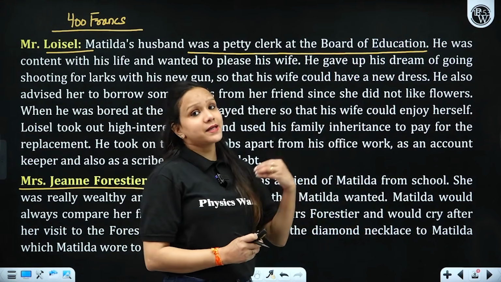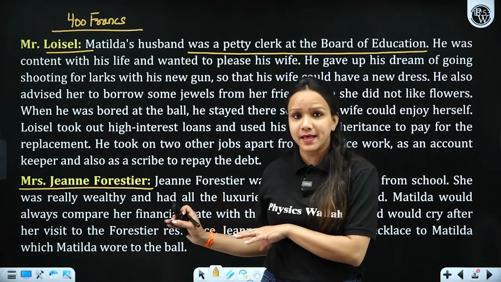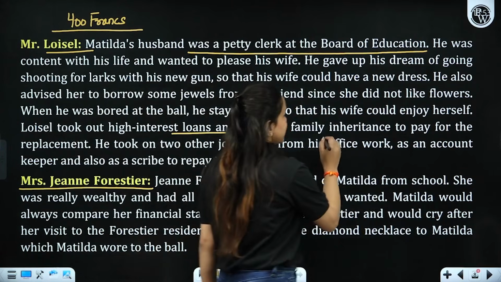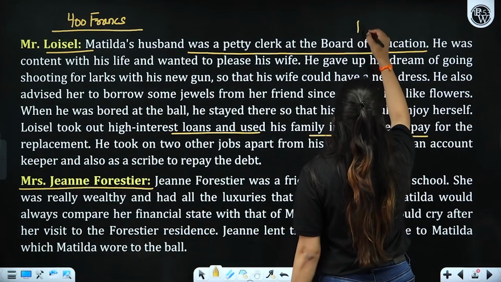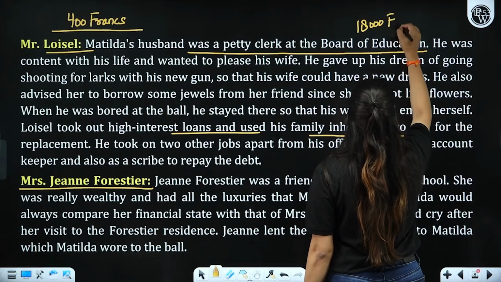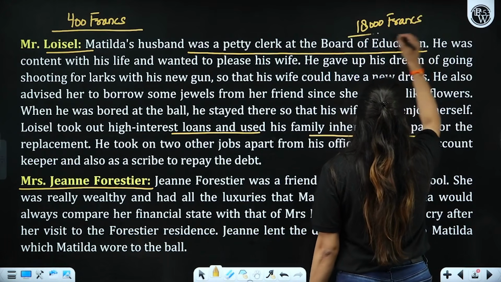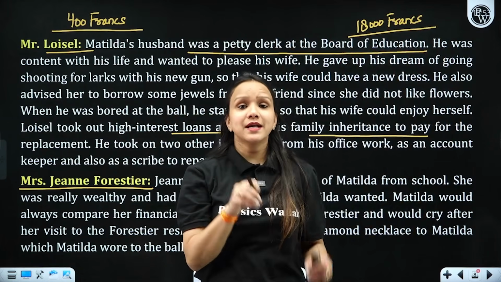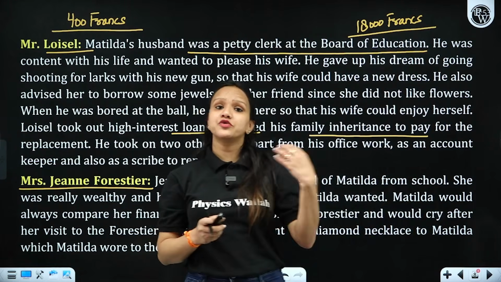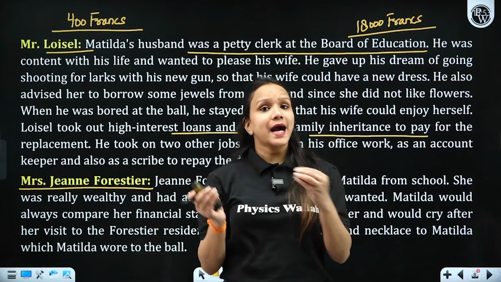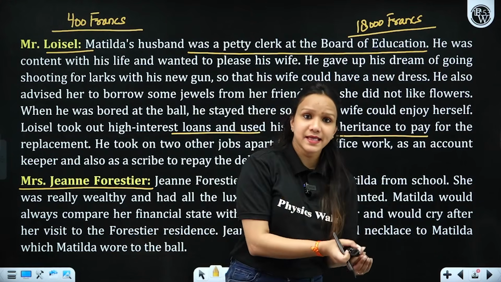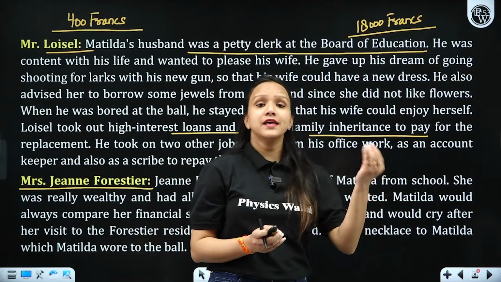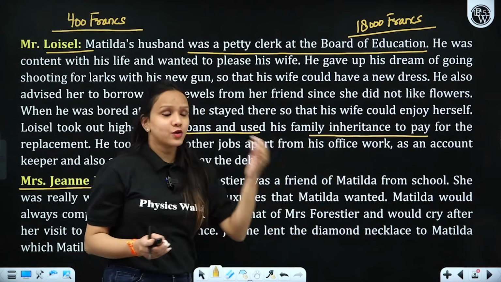In fact, he waited there for longer hours so that she could enjoy there, right? And he even took high interest loans as well. And his family inheritance, which was actually 18,000 francs, he used the whole amount, and besides this, he took a loan as well so that he could repay the debt that he had taken in order to return the necklace to Madame Forestier, in lieu of the necklace that they had already lost by this time.